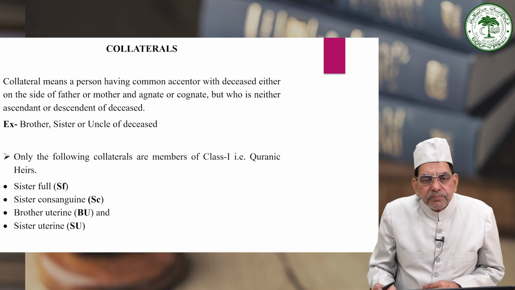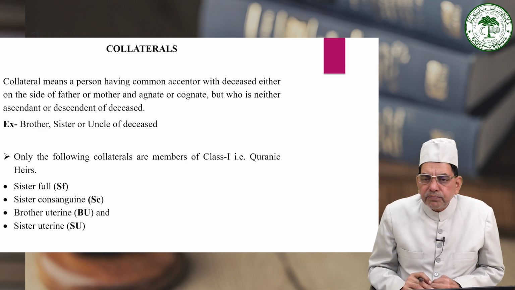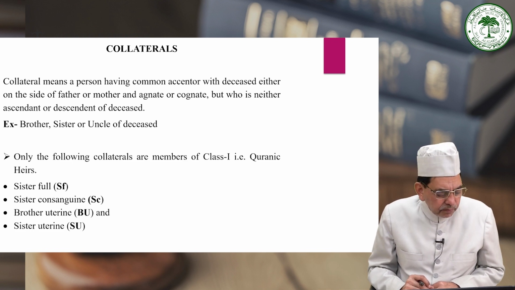Yesterday in my lecture, the rights of descendants were discussed and explained with the help of an example.